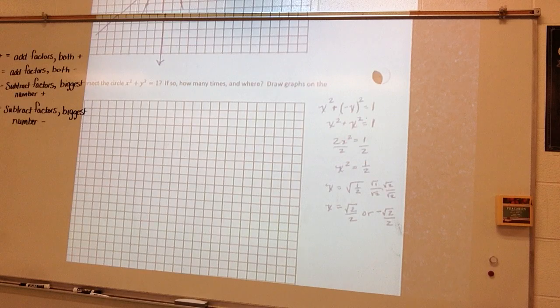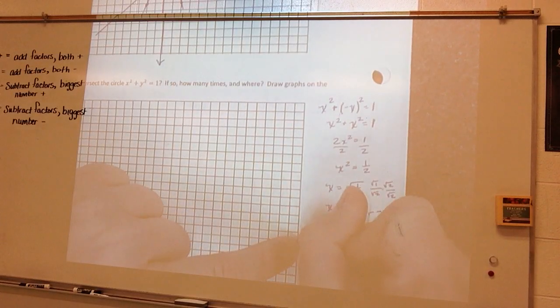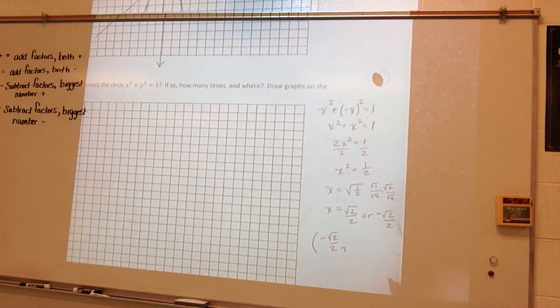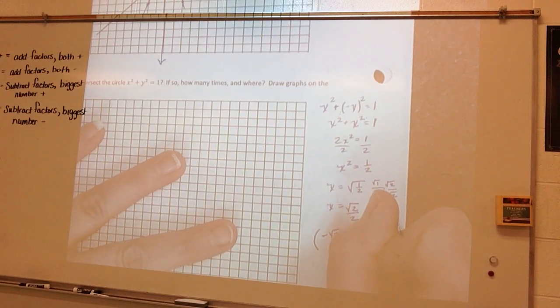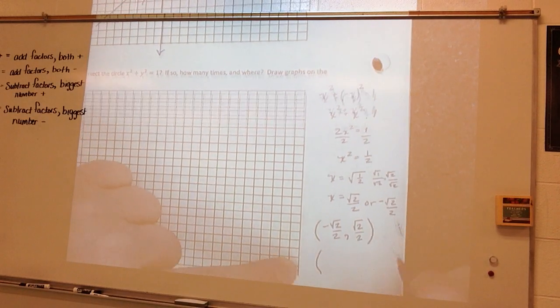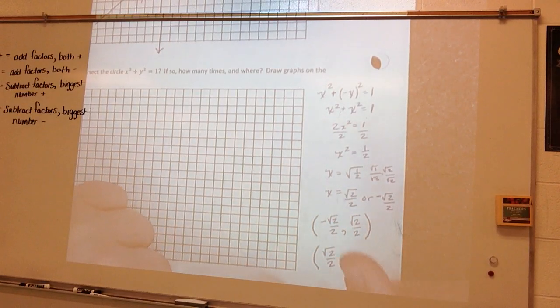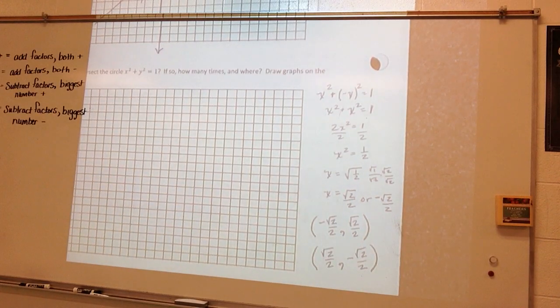All right, so plugging that back in, if x is negative square root of 2 over 2, plugging that back in for x would give me that y would be positive square root of 2 over 2. And then if x were the square root of 2 over 2, then y would be negative square root of 2 over 2. So it's telling me that these should be my two solutions.